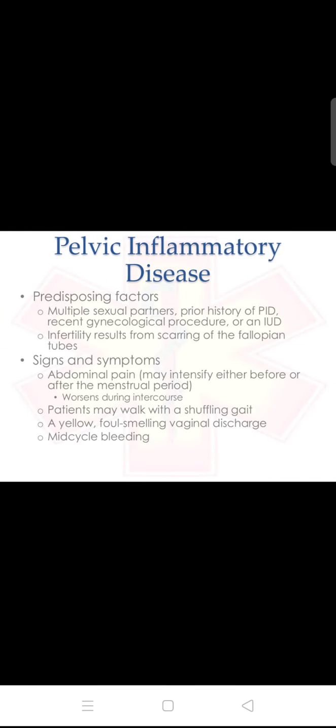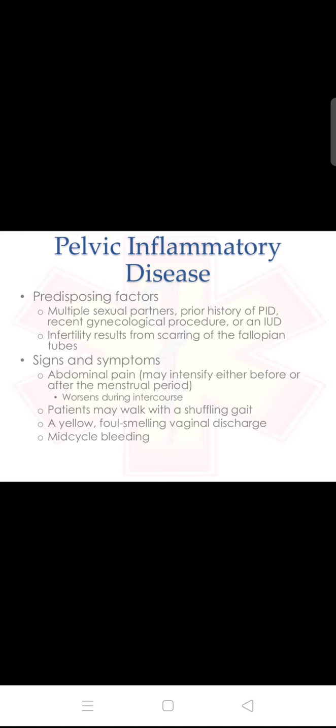Pelvic inflammatory disease predisposing factors: multiple sexual partners, prior history of PID, recent gynecological procedure or an IUD, and infertility resulting from scarring of the fallopian tubes. These are some of the factors for pelvic inflammatory disease.